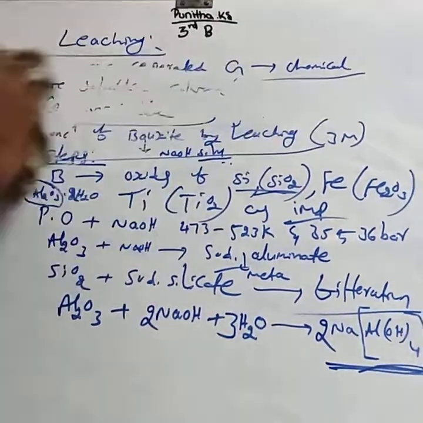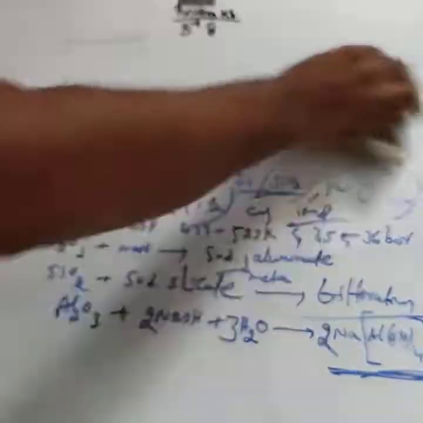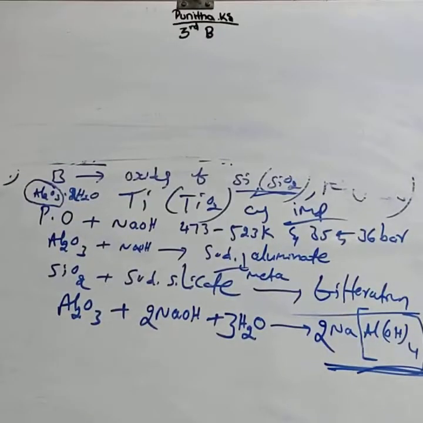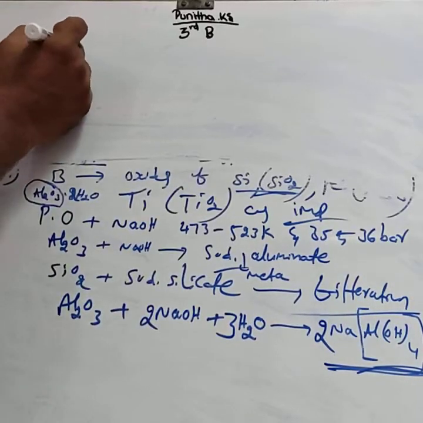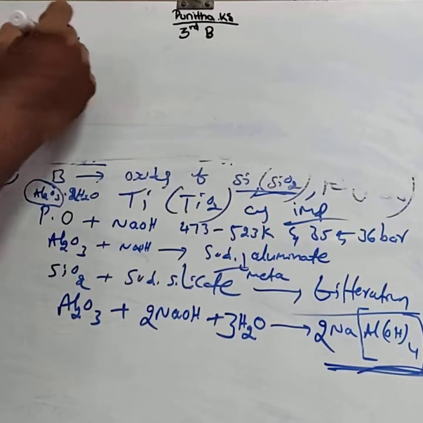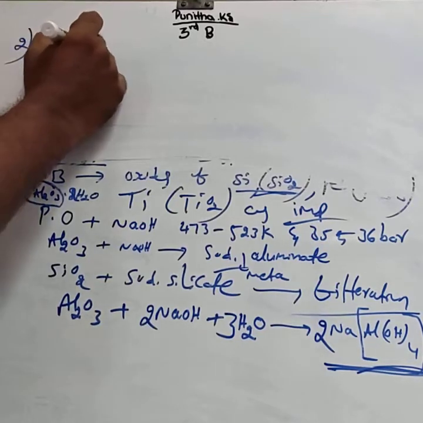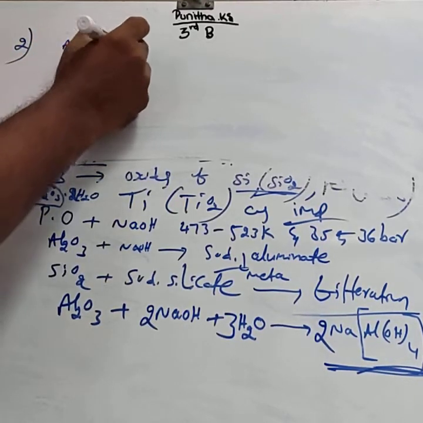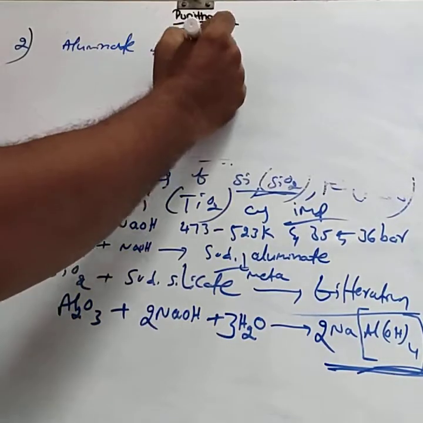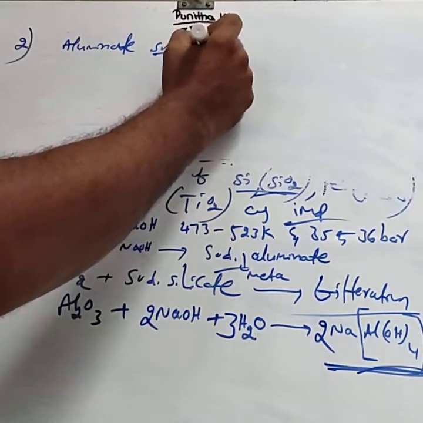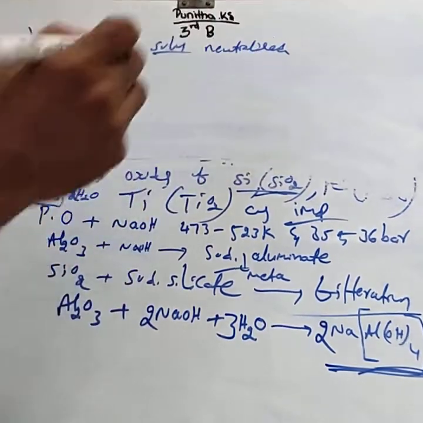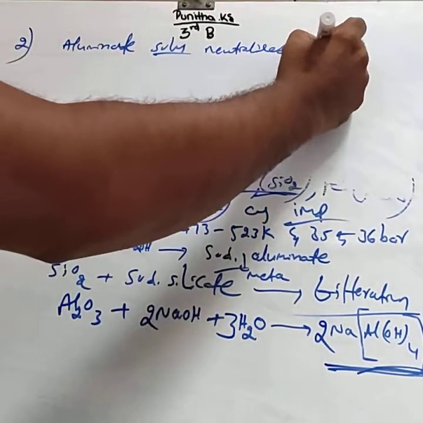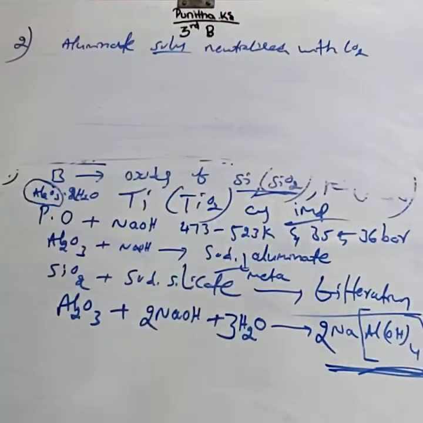Then the second step involved is: the aluminate solution is neutralized with carbon dioxide.